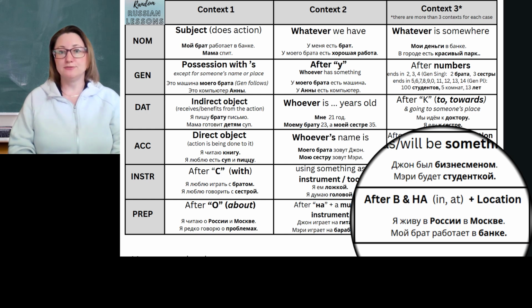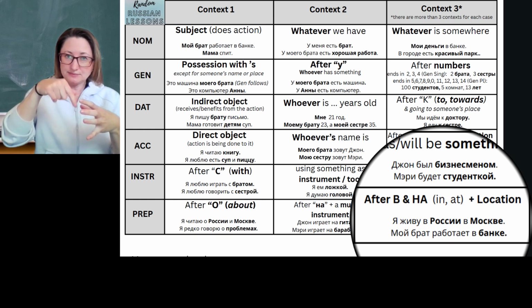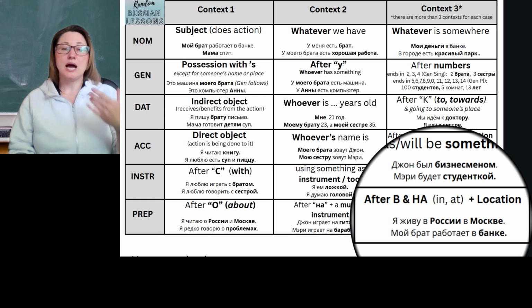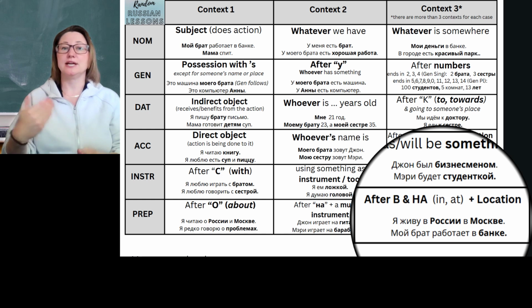«Мой брат работает в банке». My brother works at a bank. Again, there's the bank, and inside of it, there is my brother working. That's the location for his work. That's when we use the prepositional case. For instance, if I say, I'm going to the bank, that's going to be my destination. So that will be в or на plus accusative, or in this case, в: «я иду в банк». But when we're at the bank, that's the location, and that's when we use the prepositional case.